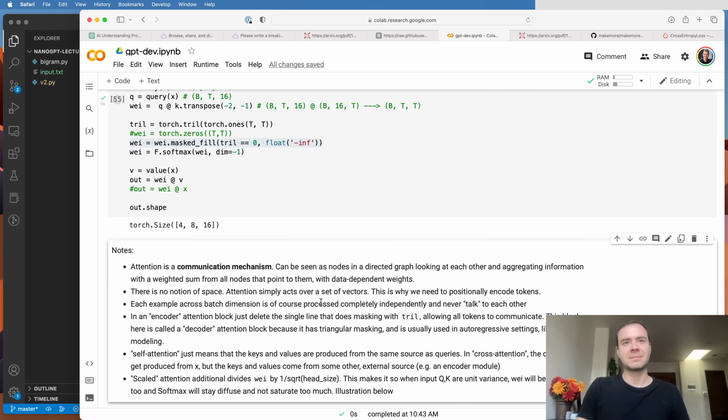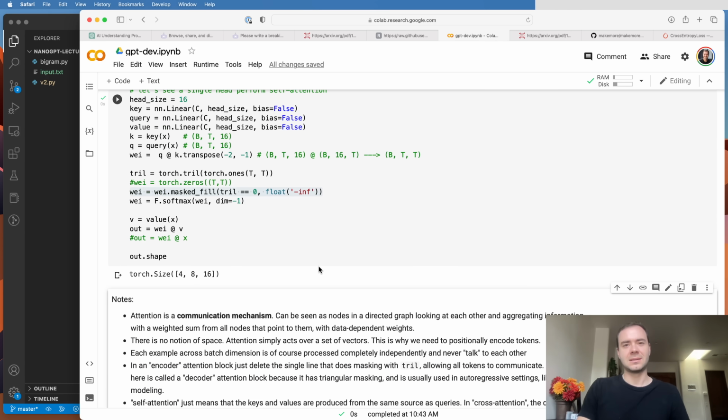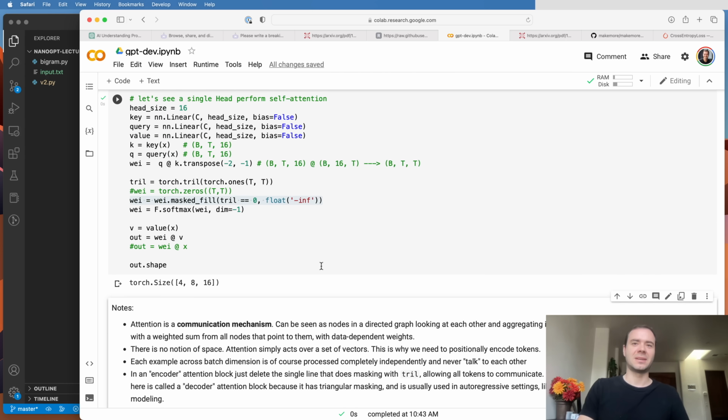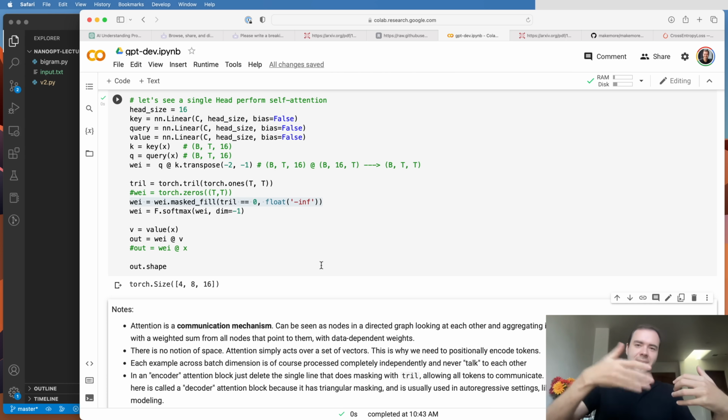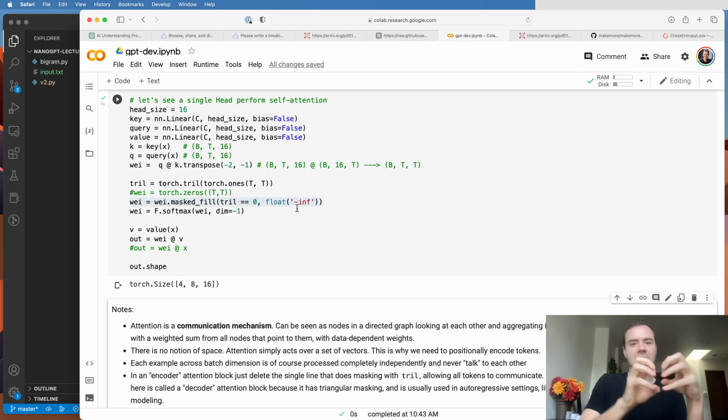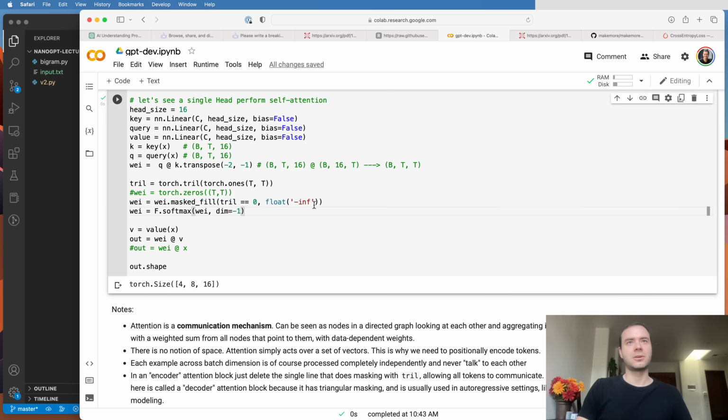What we're implementing here is sometimes called a decoder block. It's called a decoder because it is sort of like decoding language. It's got this autoregressive format where you have to mask with the triangular matrix so that nodes from the future never talk to the past, because they would give away the answer. Basically, in encoder blocks you would delete this, allow all the nodes to talk. In decoder blocks, this will always be present so that you have this triangular structure. But both are allowed, and attention doesn't care. Attention supports arbitrary connectivity between nodes.